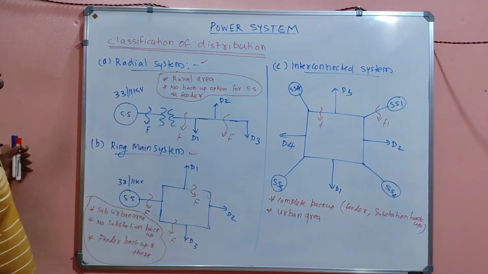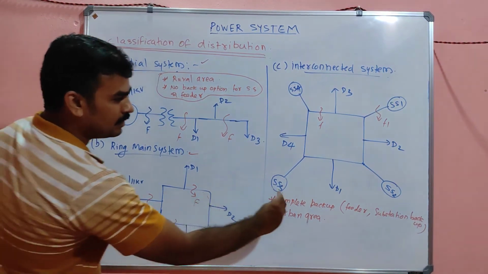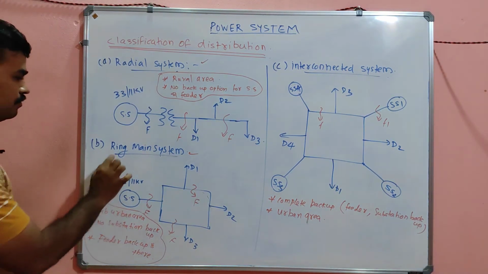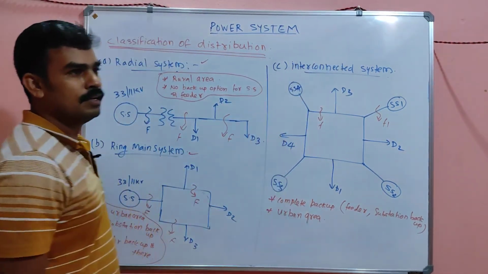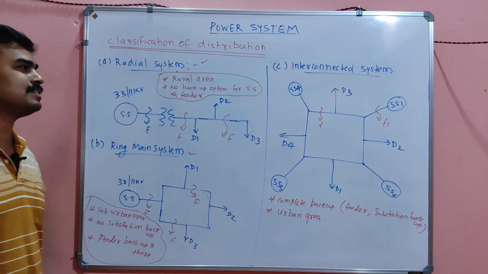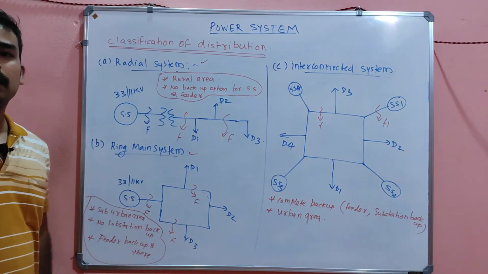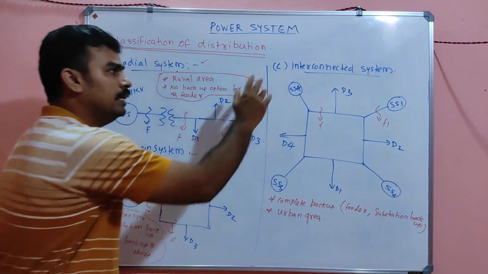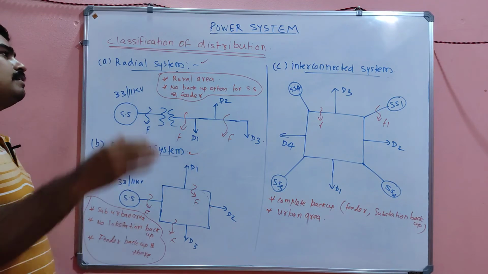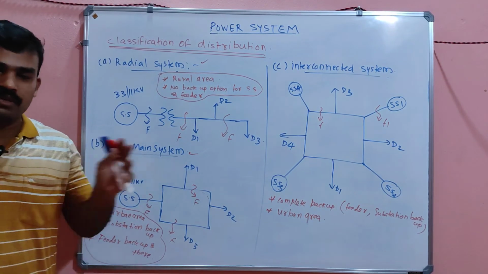So that's all about it, my dears, the classification of distribution. I hope it's very clear to you. Only these red letters, you just have to remember, and the names: ring main, radial and interconnected. The most advanced system is the interconnected system. The least advanced system is the radial system. Continuous power failure happens in the radial system. Power failure cannot be tolerated in the interconnected system. Suburban region, ring main system. Rural region, radial system. So these points you should keep in mind all the time. That's all. Okay.